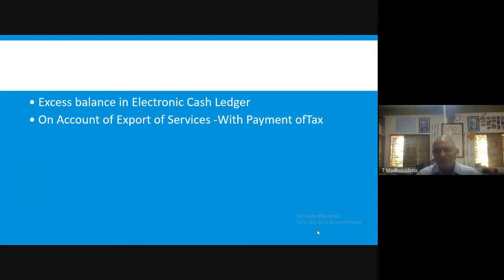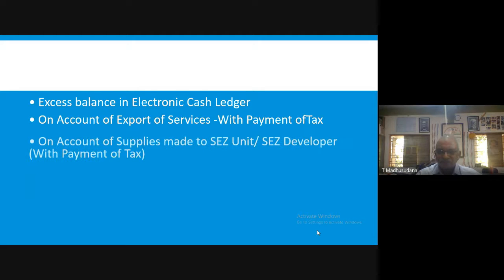But if he has paid outward supply tax to the government and exported to another country, in that situation they are eligible for claiming a refund of tax on outward supplies.